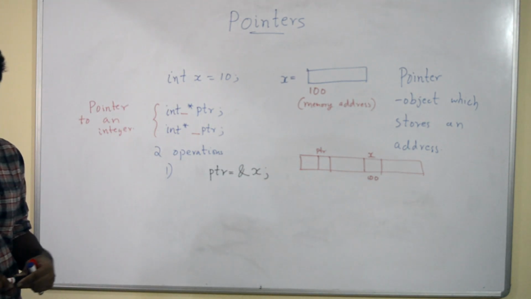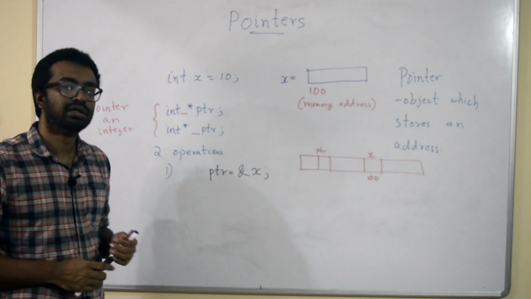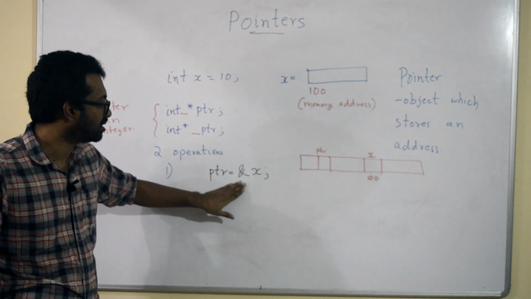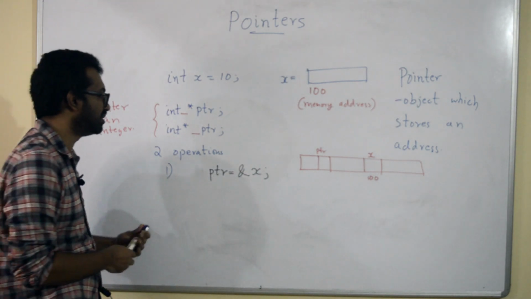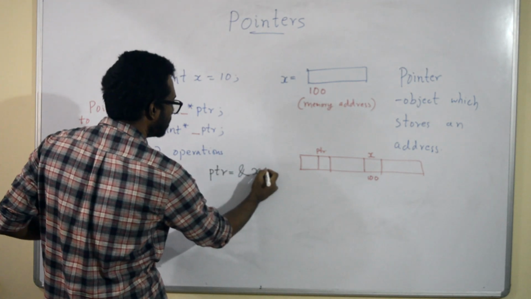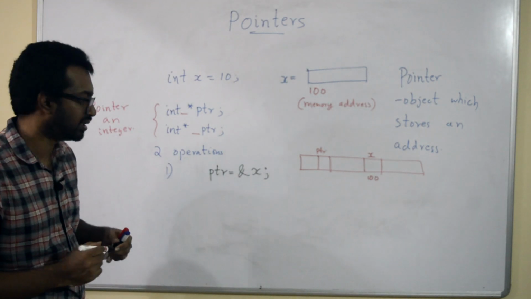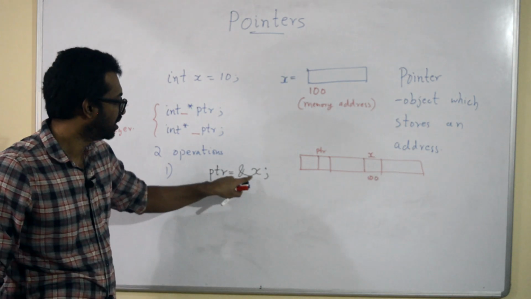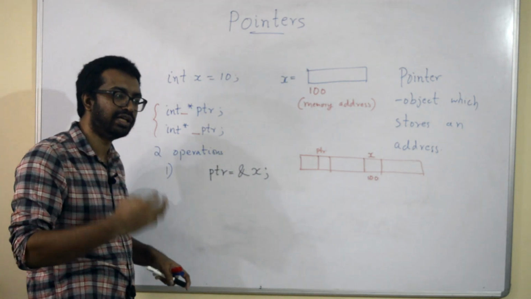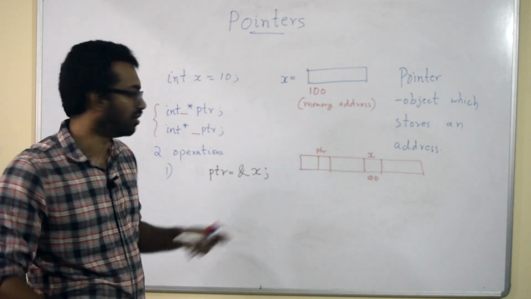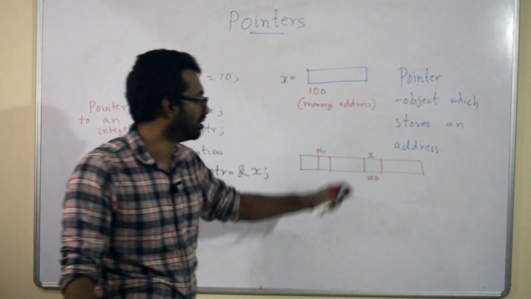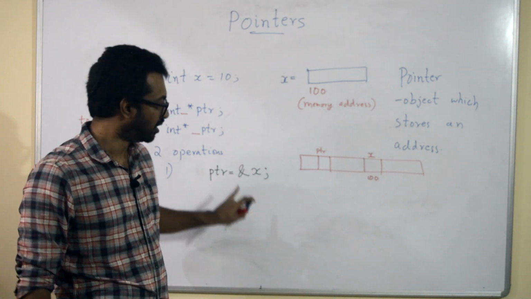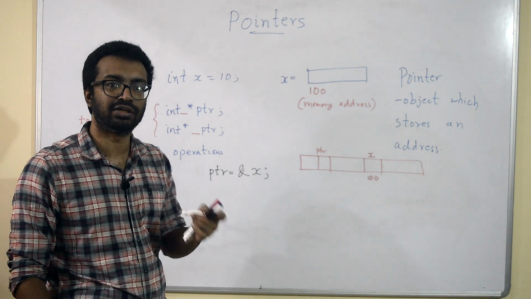So I have declared ptr to be a pointer to an integer, and here I have written ptr is equal to ampersand x. So what happens here? When I write ampersand x, it gives you the memory address, the address of x. What is the address of x in our figure? 100. So when I write ptr is equal to ampersand x, we're basically putting ptr is equal to 100.